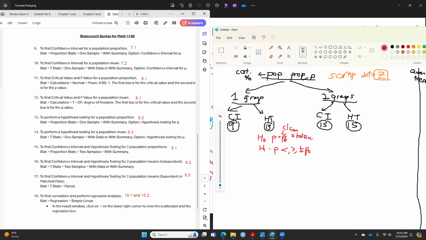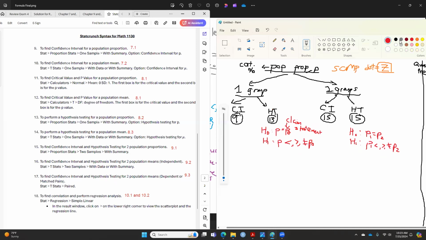It's coming in a claim statement. For the two groups, if you're doing a hypothesis testing, the claim, the null and the alternative hypothesis statements are p1 equals p2, and this is p1 is less than, greater than, or not equal to p2. And I think you guys know which one to pick since you did the homework already that was due yesterday. So it's also coming in the claim statement. Okay, so this is all for proportion p here.